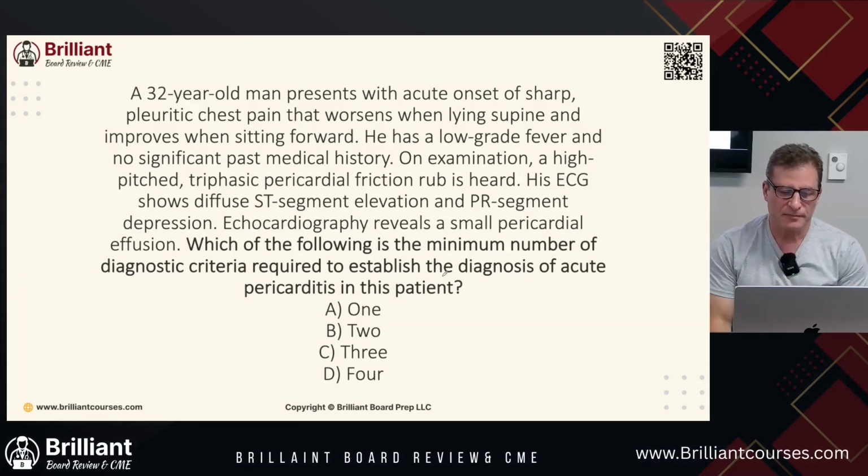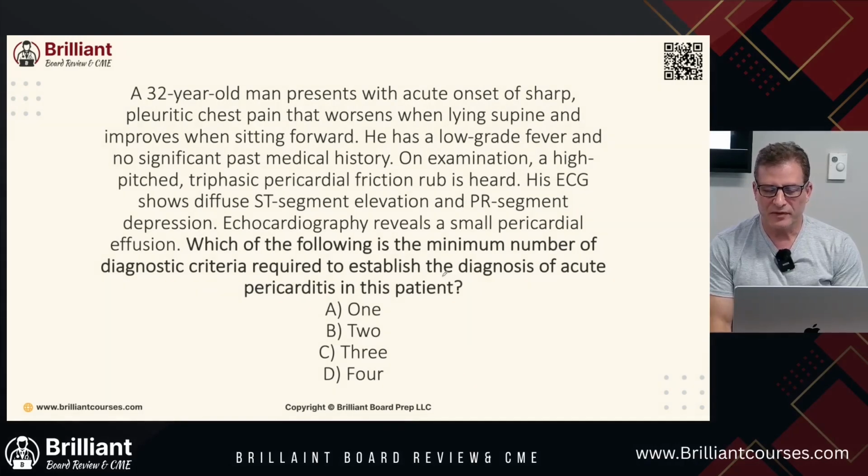So let's read this. A 32-year-old male presents with acute onset of sharp pleuritic chest pain that worsens when he's laying supine and improves when he sits forward. So worse when he's laying back and better leaning forward. He has a low-grade fever and no significant past medical history. On examination, a high-pitched triphasic pericardial friction rub is heard. His EKG shows diffuse ST elevation and PR segment depression. Echo reveals a small pericardial effusion.